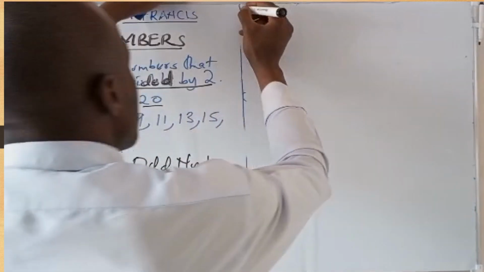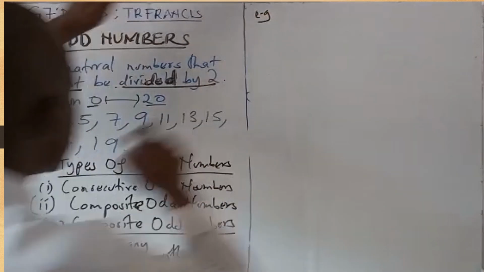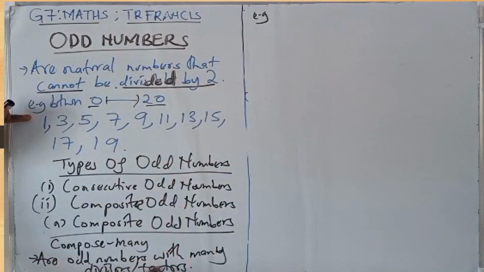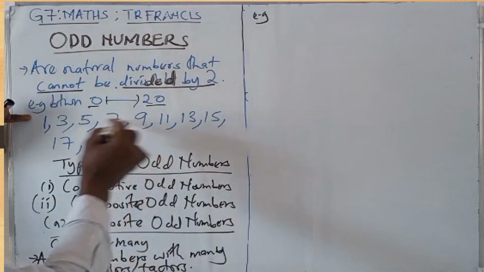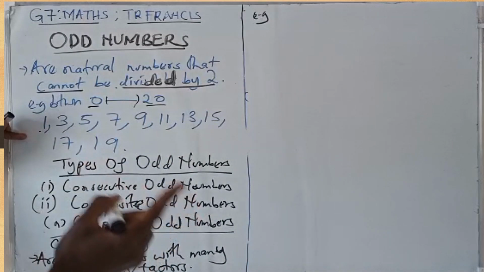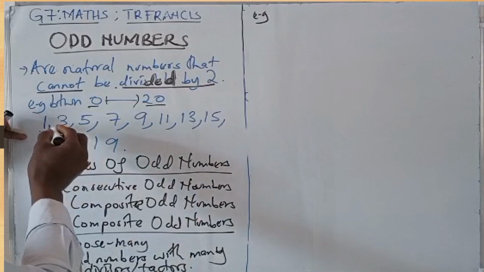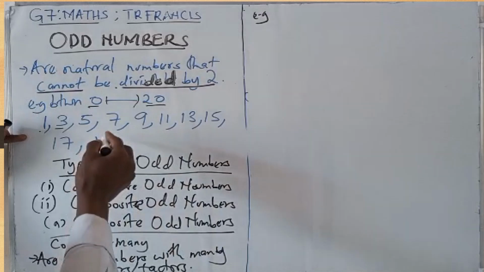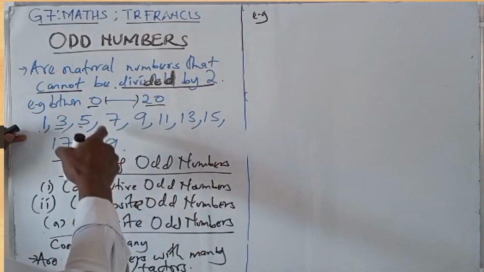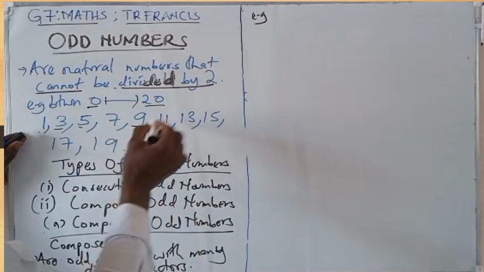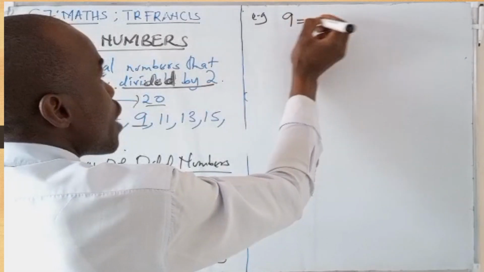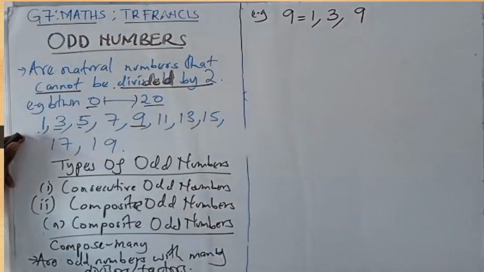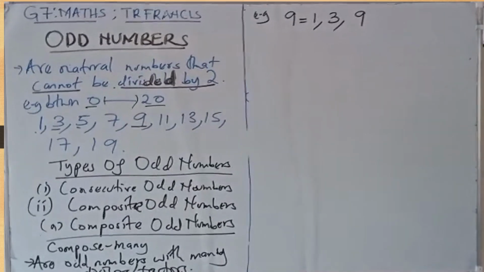For example, in this list we have here, we can identify composite odd numbers, being odd numbers with many divisors. So we have 1. 1 has got only 1 as a divisor. 3 has got 1 and 3, only 2 divisors. Then 5, 1 and 5. Then 7, 1 and 7. But when you come to 9, 9 has got the first divisor 1, second divisor 3, and the third divisor being 9 itself. So it has more than 2 divisors.